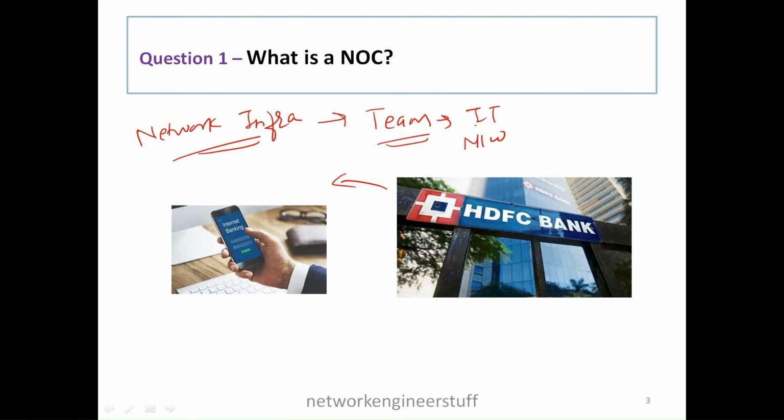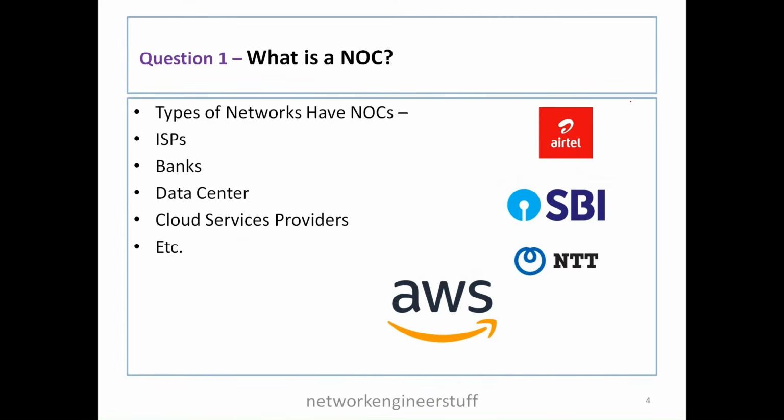As the services need to be available 24/7, you always want internet banking to be on. It is not like internet banking stops working in your night time. It needs to be present 24/7. In the same way, the network team or the IT team also needs to work 24/7. When I say 24/7, I mean 24 hours a day and 7 days a week, which means continuous, around the clock availability. This is what I've mentioned in this particular slide.